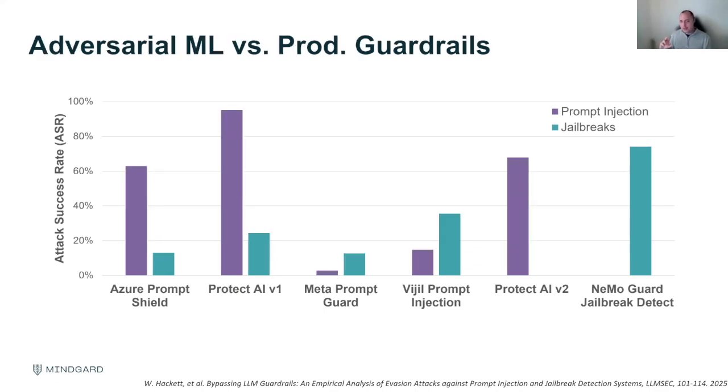And if we contrast this to adversarial ML, which is again keeping the semantic meaning but changing the actual words themselves, you can see again a different shape of guardrail effectiveness. So now Meta Prompt Guard is really good against adversarial ML, but it's not very good against character injection. So the whole point here is that there's no such thing as the best guardrail in the space. It depends on what you're going against. And if you look at the success rates of bypassing, another way of thinking about this could be, I might be deploying a firewall that has a 60 to 70% chance of missing the target if the target is being slightly motivated against this system.